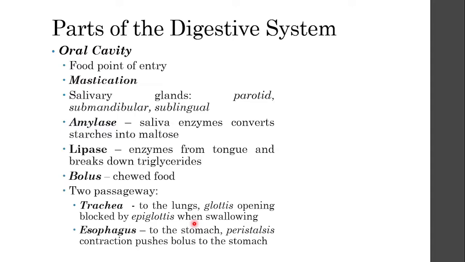And then the second passageway is the esophagus. The esophagus is the tube that connects your oral cavity to your stomach. And in order to push down food, it contracts in a wave-like motion called peristalsis. And this peristalsis is the one that pushes the bolus or the chewed food into your stomach.